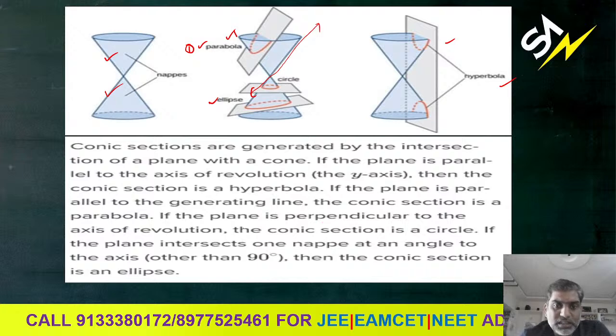If the plane intersects the one nappe at an angle to the axis other than 90 degrees, then the conic section is an ellipse. Got it? What is it saying? If the plane intersects one nappe at an angle to the axis other than 90 degrees, then the conic section is an ellipse. That means the plane is not perpendicular to the axis of revolution, right? In that case, we can get an ellipse, right?